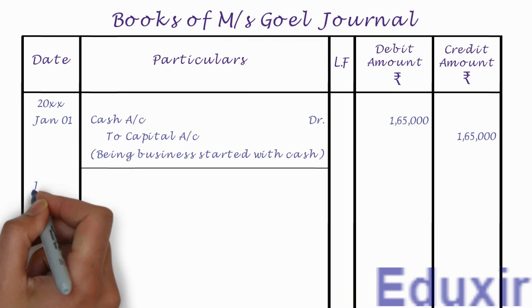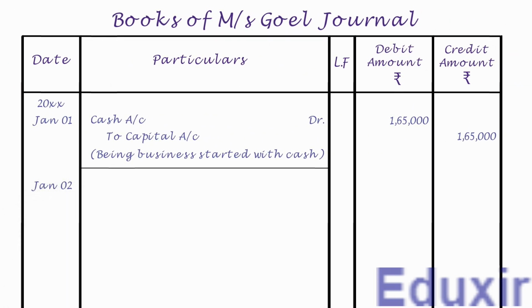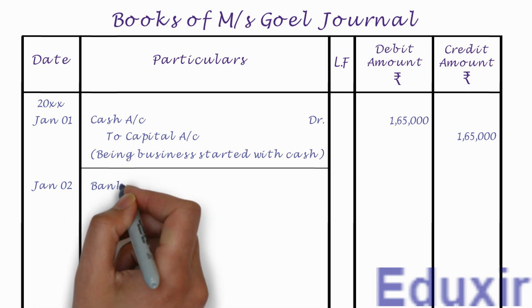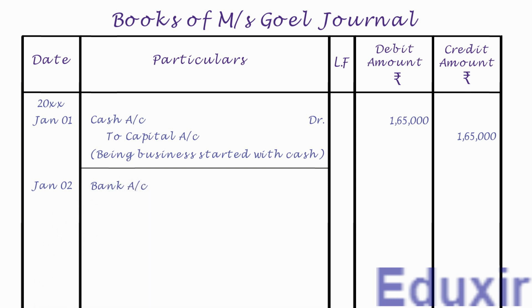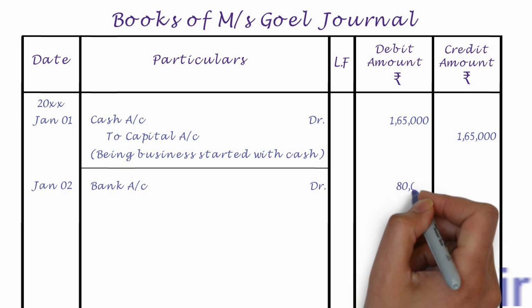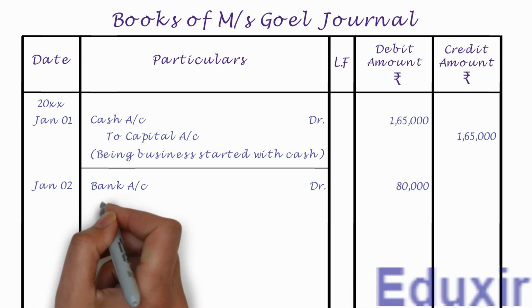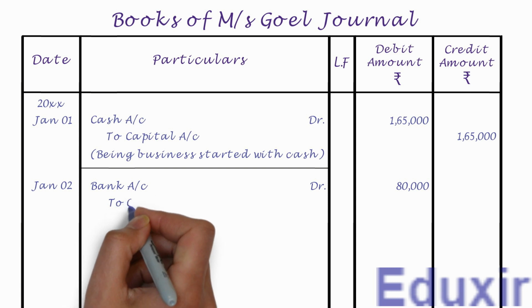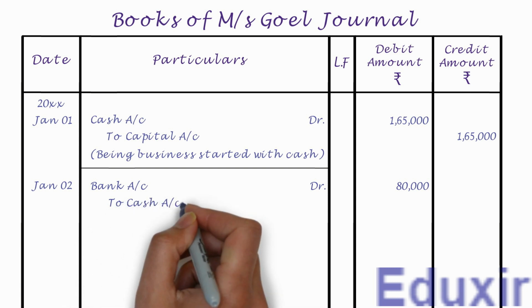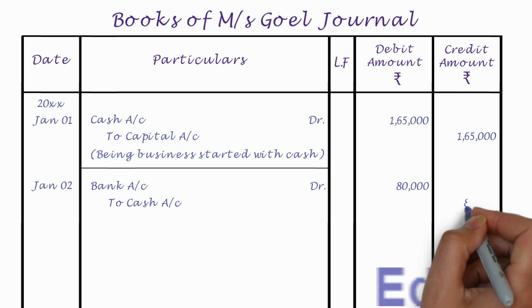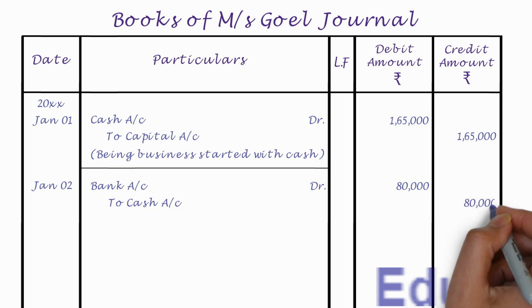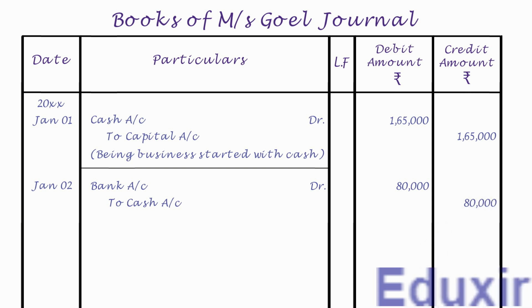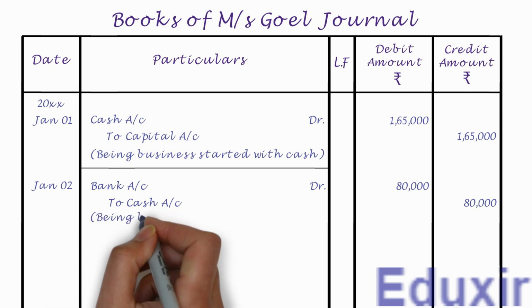Let us first record the date. Let us now record the bank account as the debit entry. Let us then write the text DR to indicate that this is a debit entry. Let us also record the debit amount of 80,000 rupees into the debit amount column. Leaving a margin, let us now record the cash account as the credit entry. Let us also record the credit amount of 80,000 rupees into the credit amount column. Let us also write the description or narration of this transaction. That is, being bank account opened with PNB.